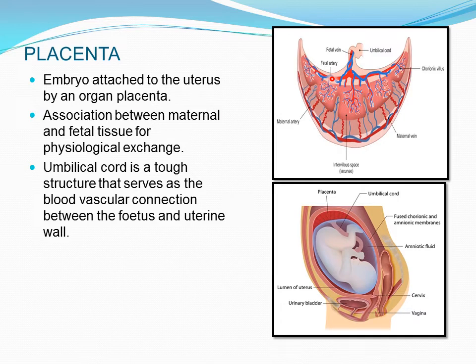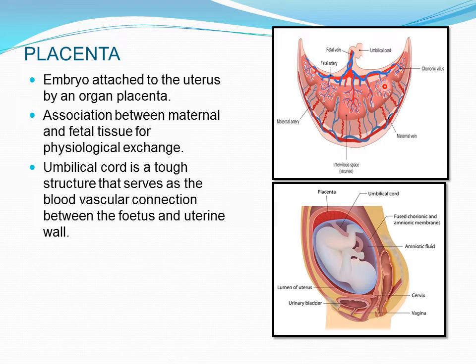One set is by an extension from the embryo, and the two sets are interlocked, but they never open to each other. Thus, although the blood of the mother and the embryo are in close contact with each other, the two will never get mixed. There are small villi in this placenta, interlocked from the mother's side as well as the embryo side, and they never open to each other.